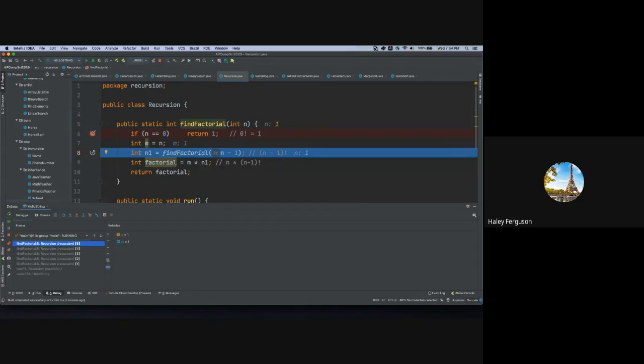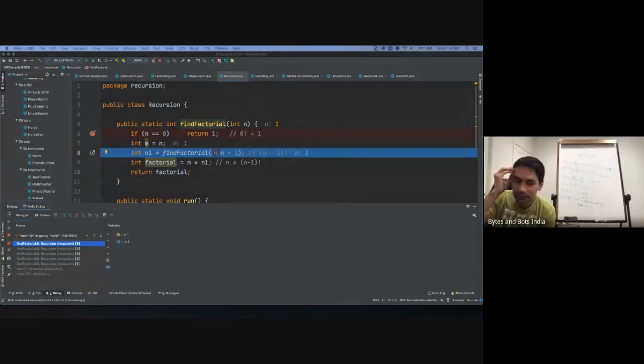Doesn't it just hold all of them separately and then multiply through backwards? I don't know if that makes sense, but doesn't it hold them separately and then multiply, starting at 1, then 1 times 2 gets 2, then 2 times 3 gets 6, and then it keeps going. Yeah, that's what it does. It saves the state. Whatever the variables were, when it calls itself again, the previous call maintains the state. So when the method returns, it has already stored the value, so it can multiply.